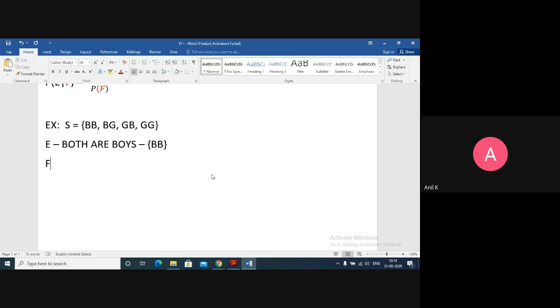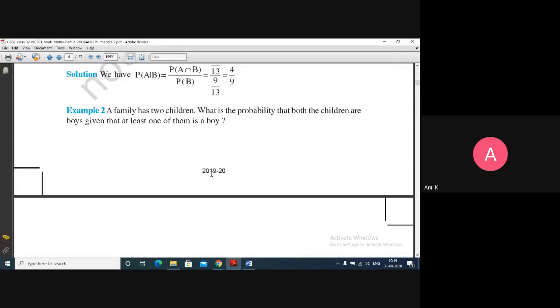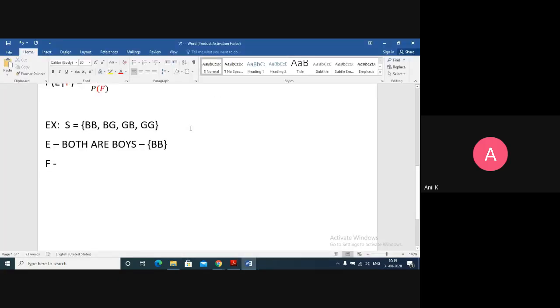Next, I have to identify event F. Given that at least one of them is a boy, the F event is at least one of them is a boy. At least means a minimum of one has to be a boy.